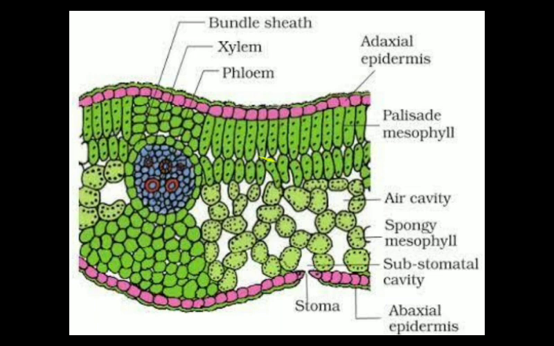Only in these palisade cells and spongy cells does the process of photosynthesis take place, because they possess numerous chloroplasts. These dotted structures which you are seeing are actually the chloroplasts. A single palisade cell or spongy mesophyll cell possesses around 50 to 60 chloroplasts, and the entire process of photosynthesis takes place inside the chloroplast, and these are stomata. If a question comes like this, draw a transverse section of a leaf, then you have to draw this diagram.